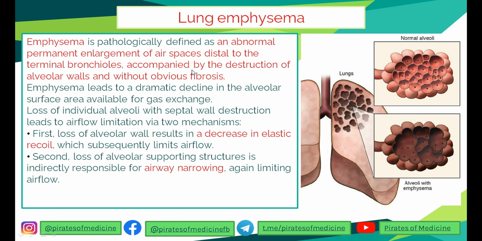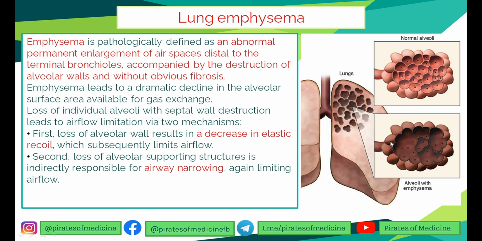You can see this is a normal alveoli, many alveoli, normal shape, and this is alveoli with emphysema. You can see the walls are destroyed and there is increased enlargement of air spaces.